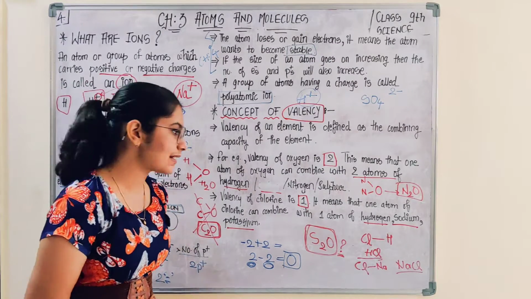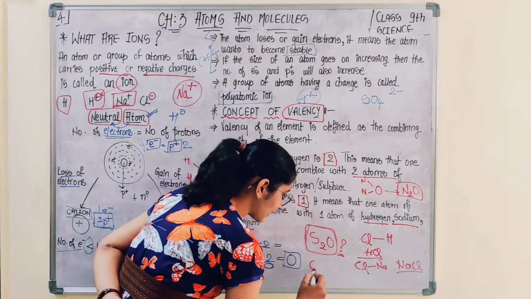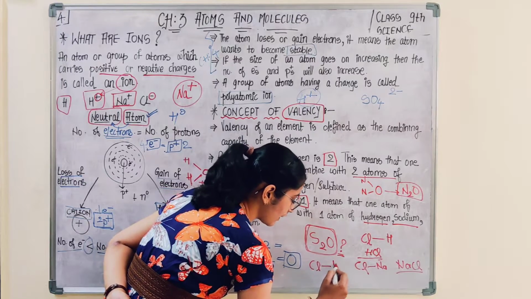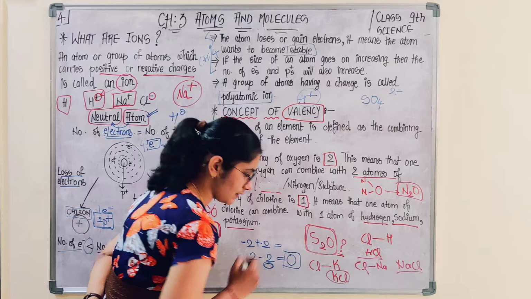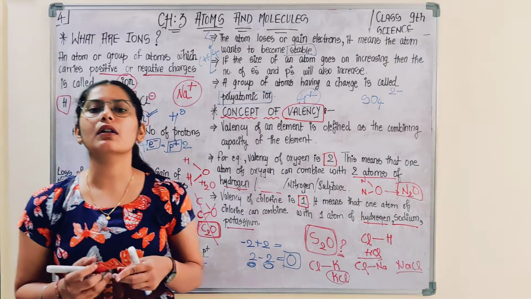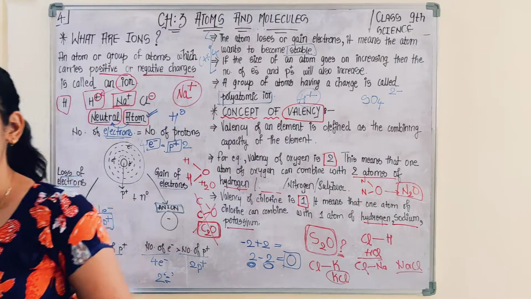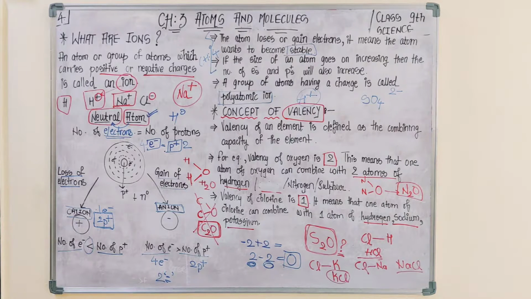This molecule is present and persists, and chlorine can also combine with potassium to form KCl. So this compound also exists. After knowing the combining capacity, you are actually guessing the valency of that particular element.